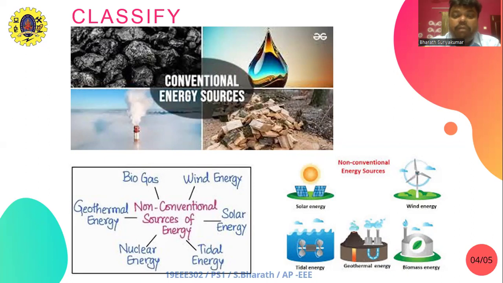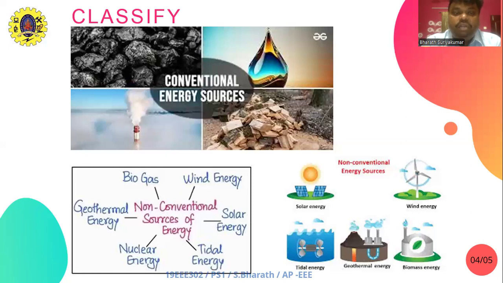Thermal power: a thermal power station is a power station in which the heat energy is converted into electric energy or power. So thermal power plants usually use coal, petrol, or natural gas to produce thermal electricity. Non-commercial sources include hydro and firewood. Hydro water energy is the most conventional renewable energy source, and it is obtained from water falling from a height. Nuclear power, etc.